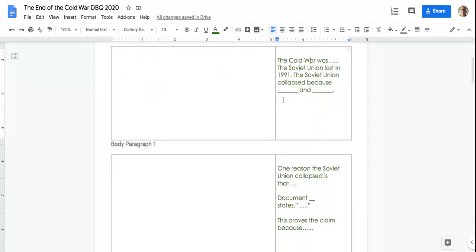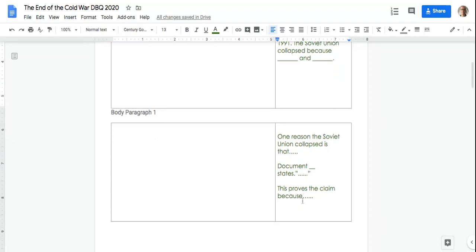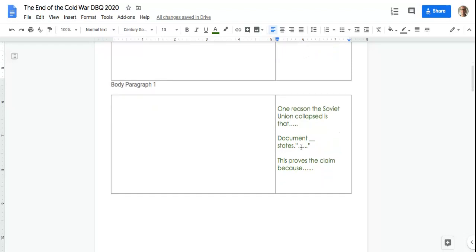And then remember that first reason here becomes a claim. One reason the Soviet Union collapsed is that blank. So that comes from this one right up here. And then document, you say document A, B, or C, or D. What is it? It states what? Put it in quotes. What is your evidence? And then your reasoning, this proves the claim because. So why does your quote here prove whatever word you used here?